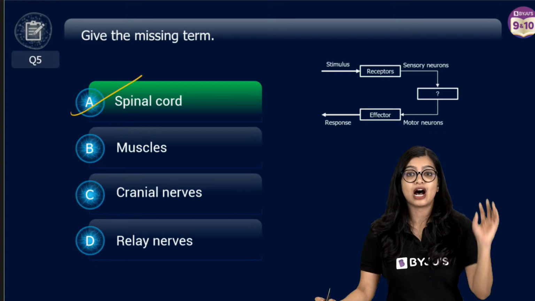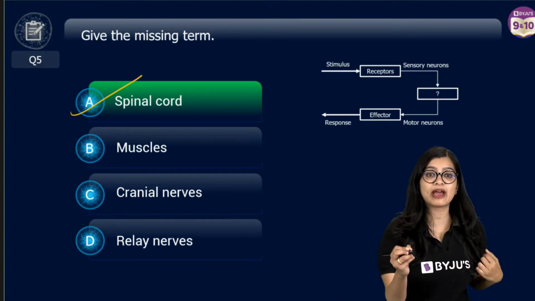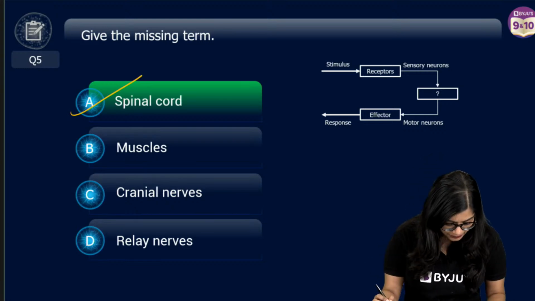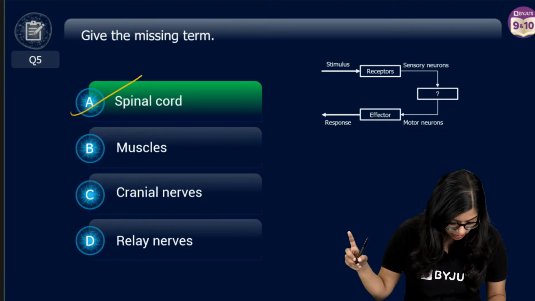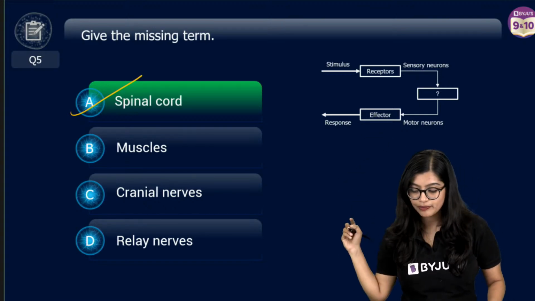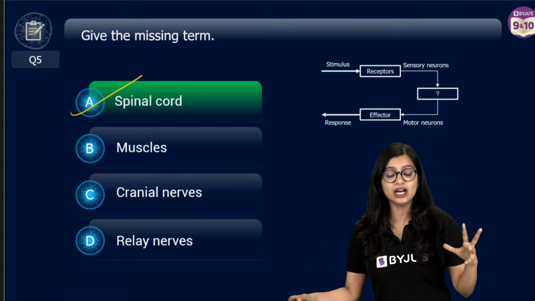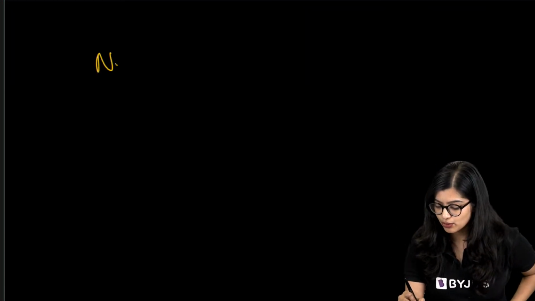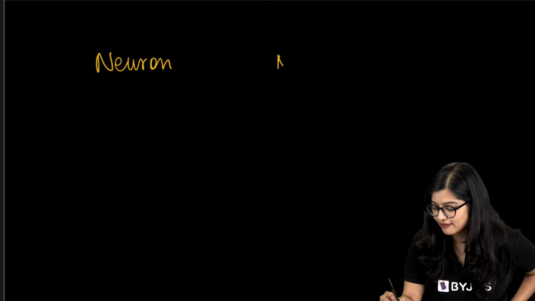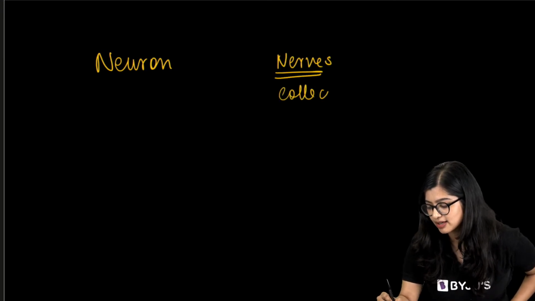Now, students, let me tell you one thing. Spinal cord, then relay neuron, it represents a reflex arc. Always understand the difference between neurons and nerves. Nerves are basically a collection of neurons.